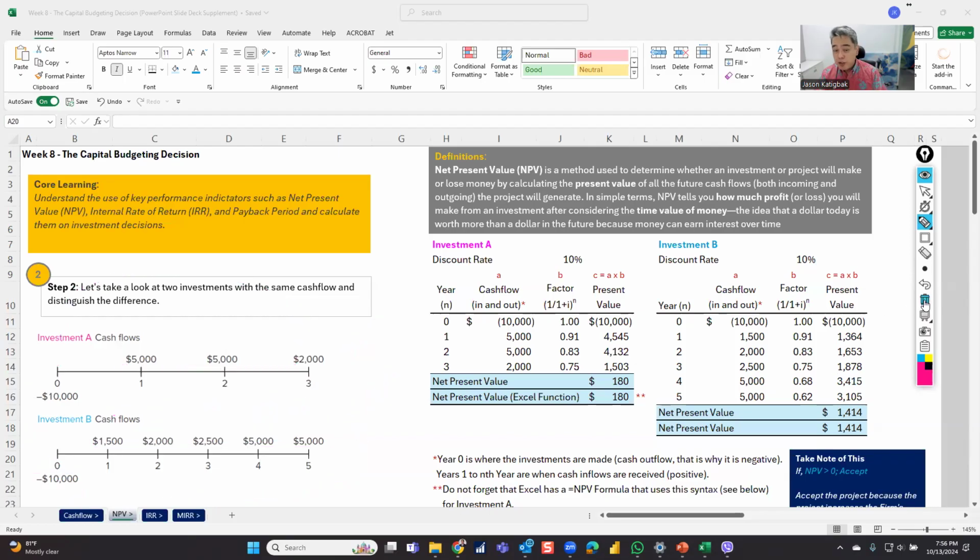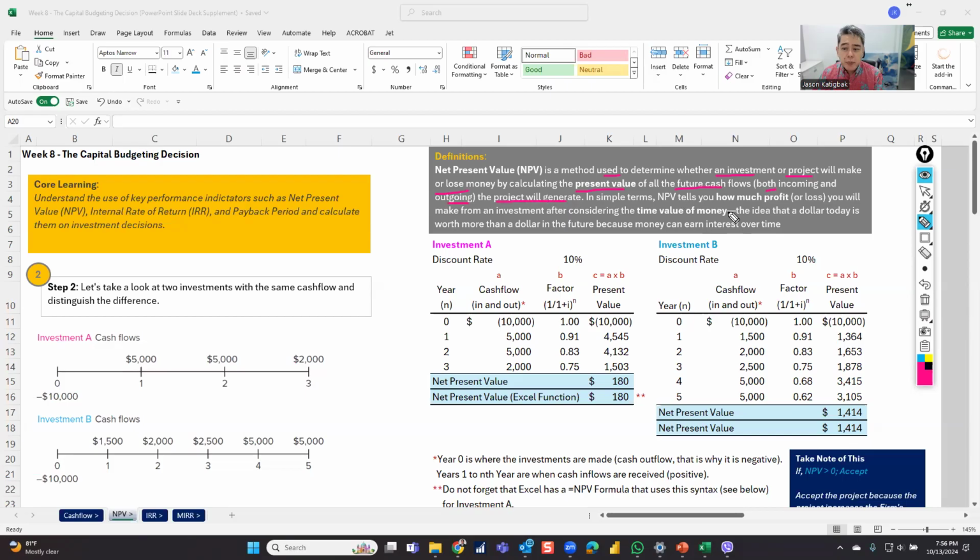So let's make sure that we read through some of the theory, right? What's a net present value? Net present value is a method used to determine whether an investment or a project will make or lose money by calculating the present value of the future cash flows, both incoming and outgoing, the project will generate.